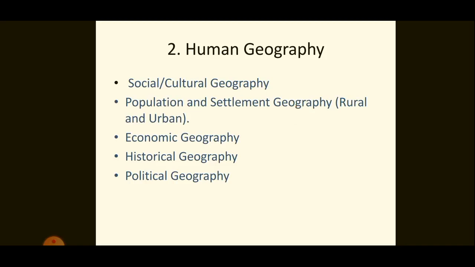Economic geography studies economic activities like agriculture, industry, tourism, etc. Historical geography: if we consider a place, it might have undergone some historic experiences, isn't it? The geographical features in that region also have undergone some changes with respect to time. So, all these things are the concerns of historical geography. Next is political geography, which deals with space from an angle of political events. For example, it studies boundaries, space relation between neighboring countries, etc.